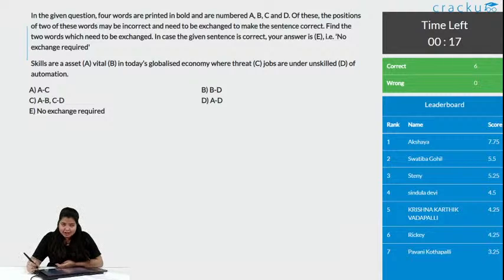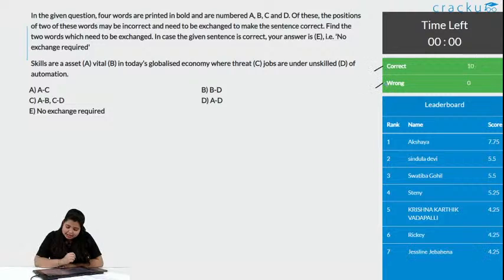Till now 6 people got this correct. And the time is up. There are 9 correct answers and 0 wrong answers. Okay. There are 11 correct answers and 1 wrong answer.